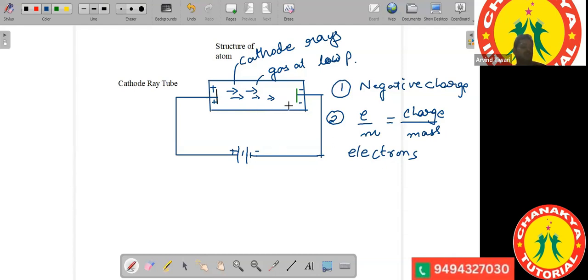Why were they called cathode rays? Can anyone tell why these particles were called cathode rays? See, the electrode was called the cathode. So these particles were called electrons, and the beam of electrons, or the sparks traveling from here, was called cathode rays.